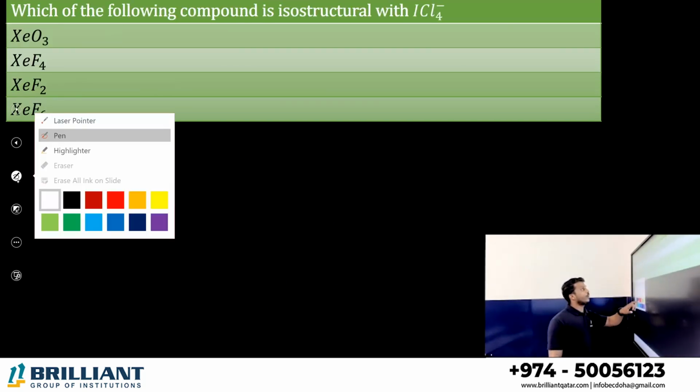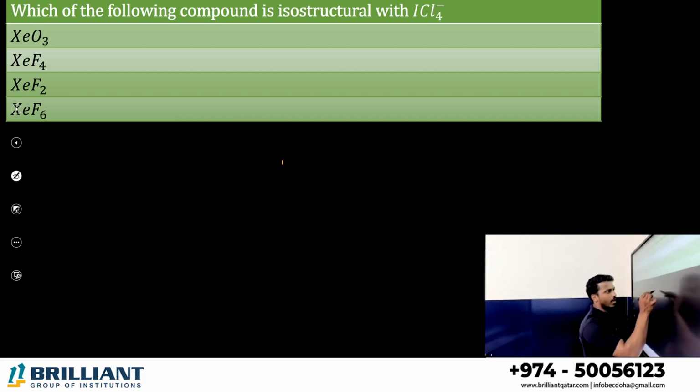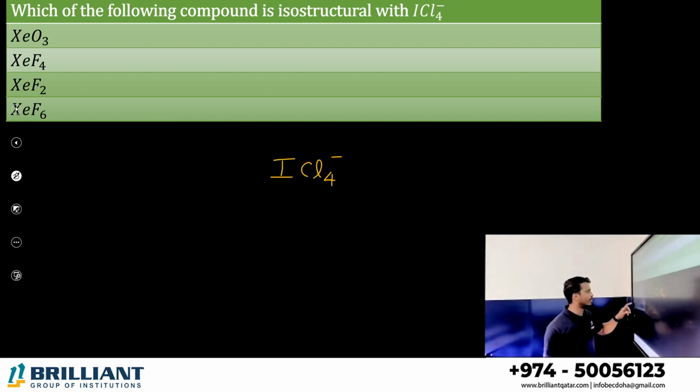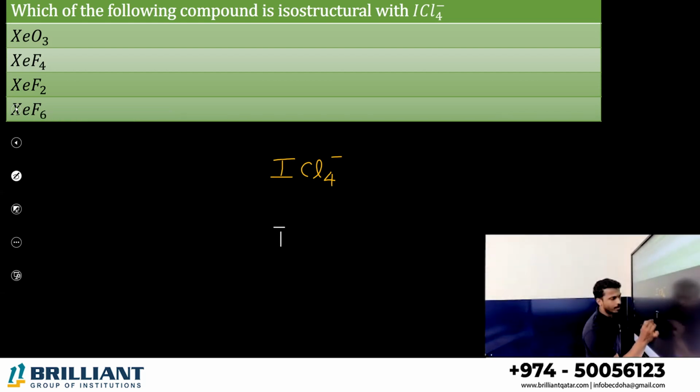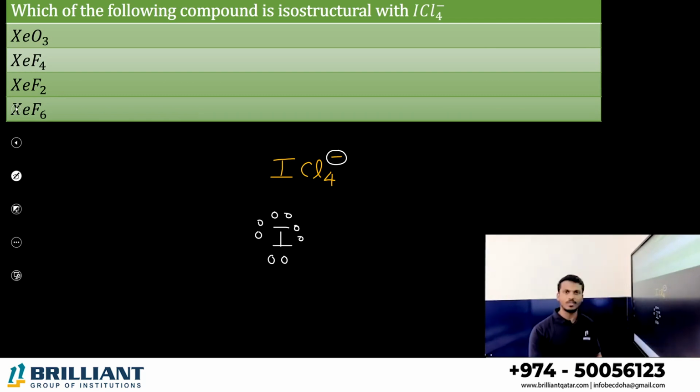Which of the following compounds is isostructural with ICl4 minus? What is meant by isostructural? Same structure. First of all, let me calculate the shape of ICl4 minus. Which is the central atom here? Iodine. What is the valence electron count? Iodine is a halogen, so 7. But you can see there is a negative charge. Negative charge means addition of 1 more electron, so let me add it on the central atom.